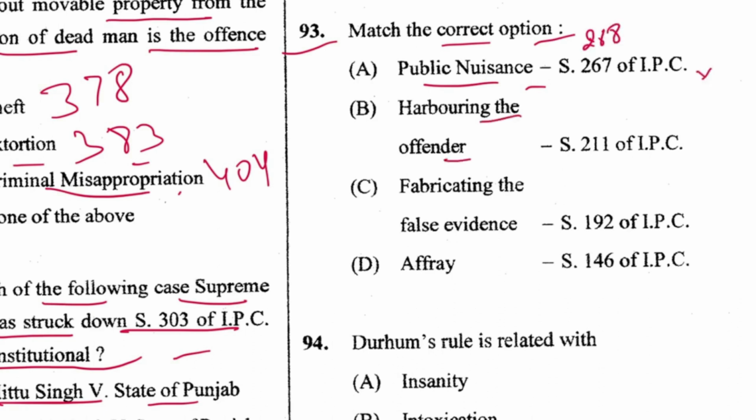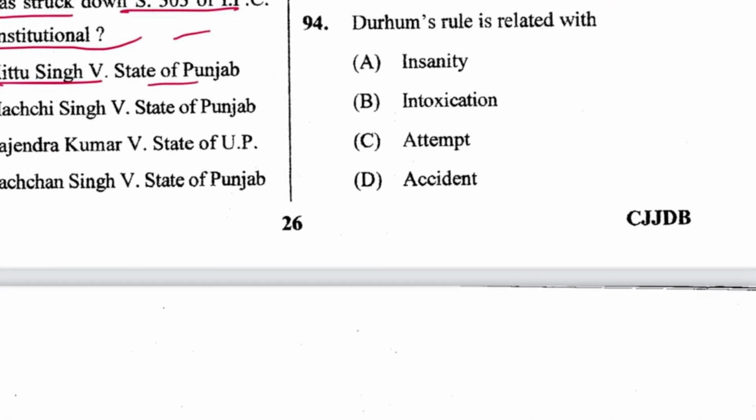Harboring the offender 212, this is also incorrect. Fabricating false evidence 192, this is correct. Affray is, I just mentioned, in 159. 146 is rioting. So which is correct? C. C is the answer. Next 94, Durham's rule related with insanity. A is the answer.